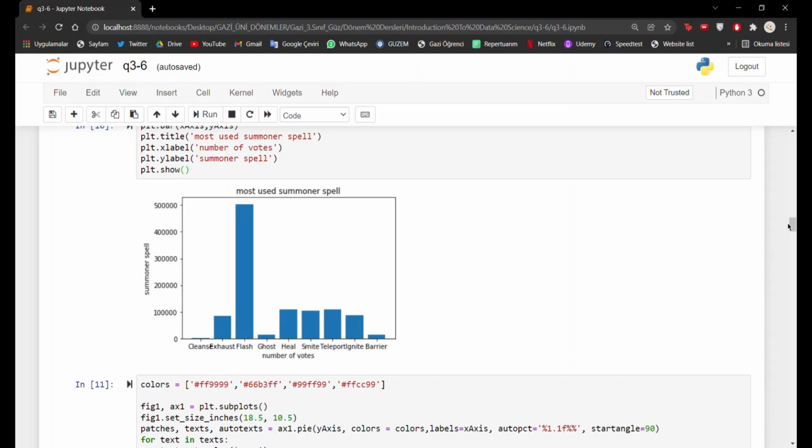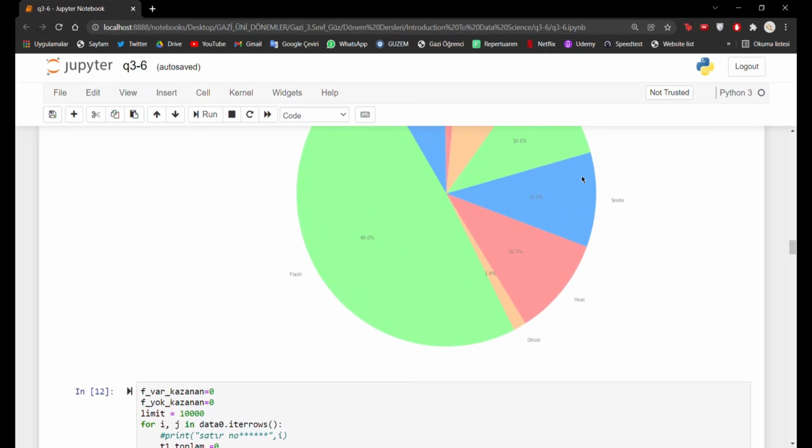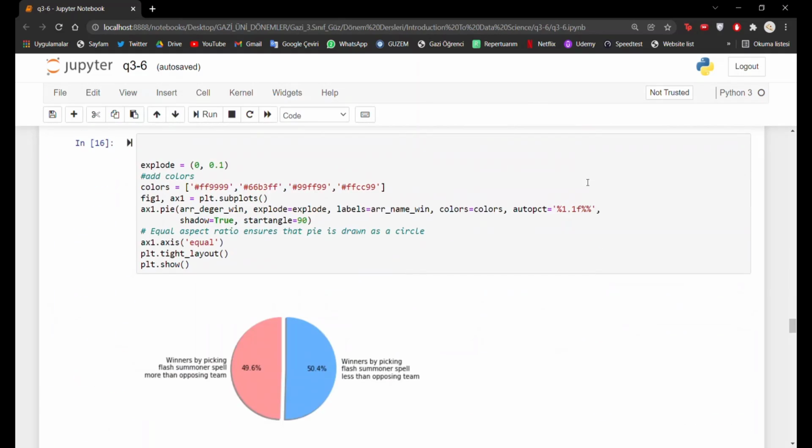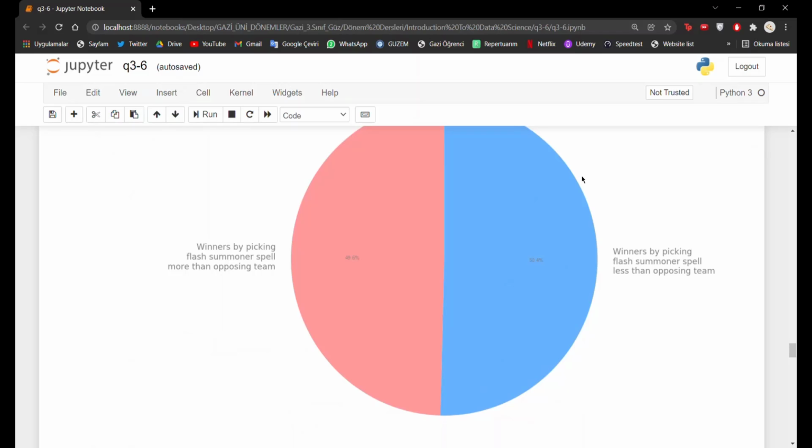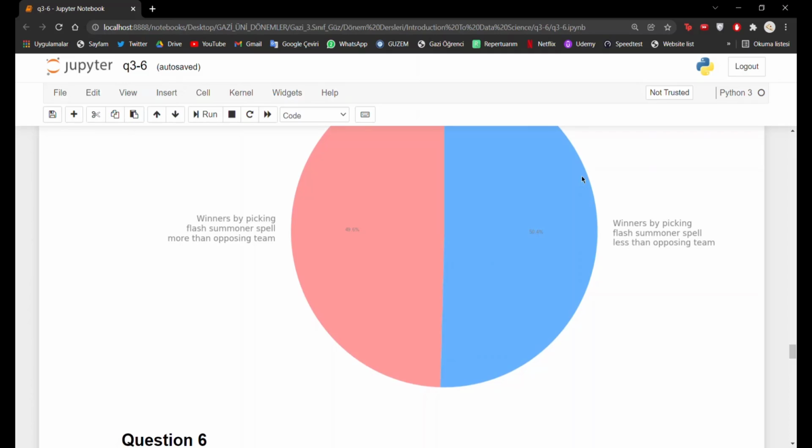Start with the third question. Looking at the graphic, we saw the flash summoner spell was selected at very high rates. Then we graphed the winning team based on the selection. We saw the rates are very close to each other. However, we saw the teams that chose flash less had a slight advantage, 50.4%. This means flash selection does not have a direct effect on the outcome of the game. One of the reasons for this is that there are no elements that will make a difference between two teams because flash is chosen so much.